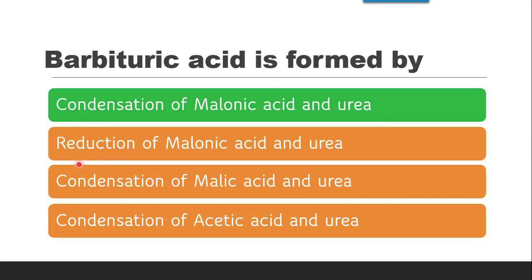Others are reduction. Reduction is not possible. Malonic acid and urea, it is same. Then condensation of malic acid and urea. Malic acid, again it is not correct, and acetic acid is also not correct. The correct answer is condensation of malonic acid and urea. The detailed reaction of condensation of malonic acid and urea is again there in the link given in the description box. The video contains the complete reaction for the explanation.